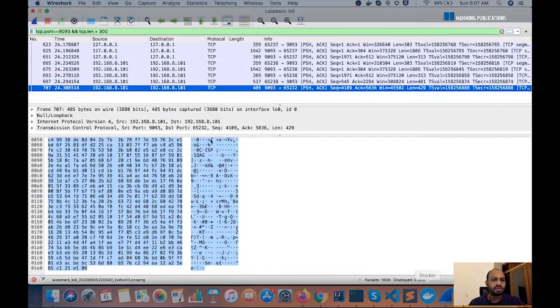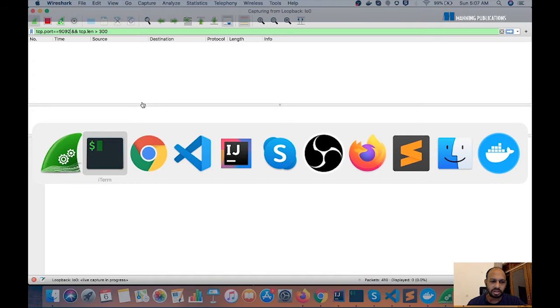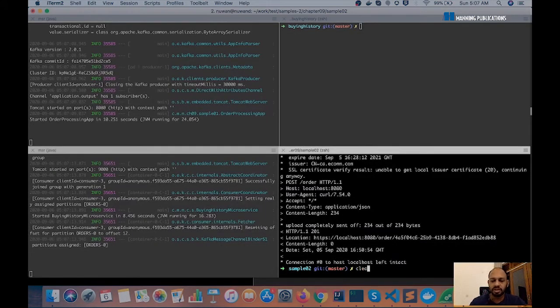Next, I'm going to enable a packet capture to show you something about this communication. This is Wireshark, and we are going to capture the packets being transferred over the network when executing our next sample. We are listening to port 9092, which is the plain text port of Kafka. We haven't enabled any security yet. We are just going to execute the sample first.